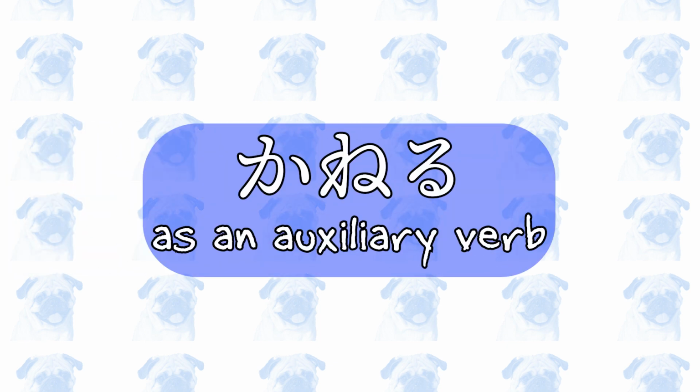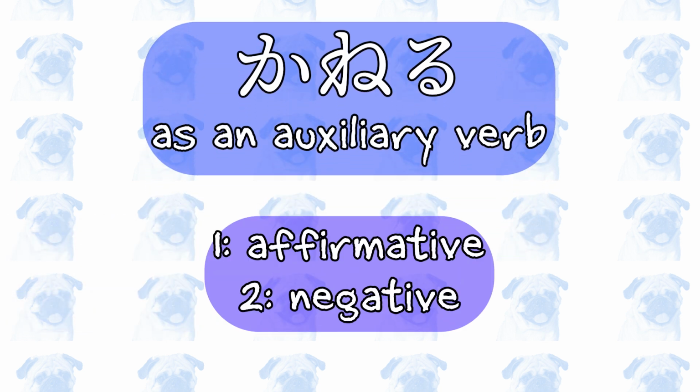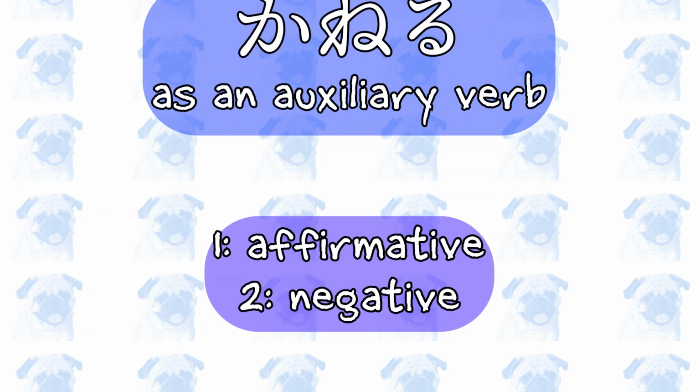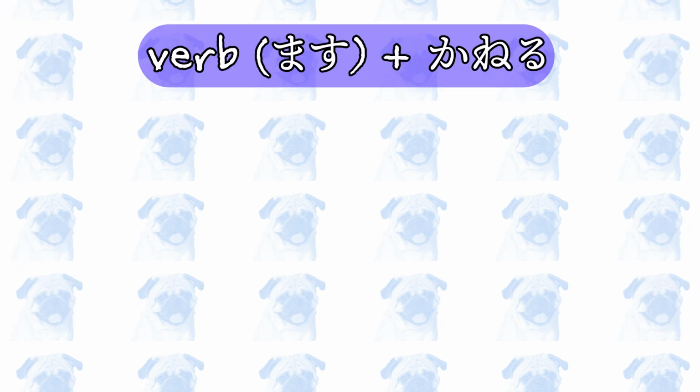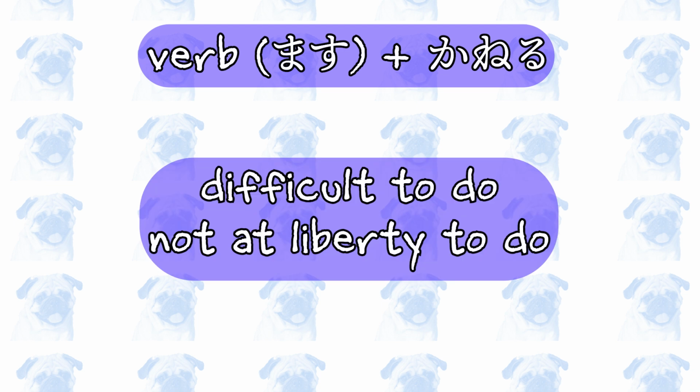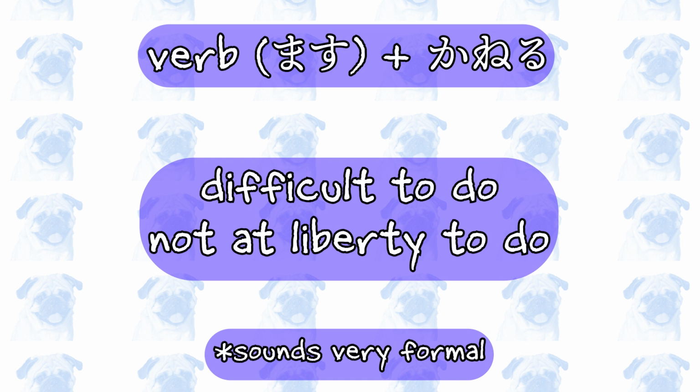Next, 兼ねる can also be used as an auxiliary verb when combined with other verbs. As an auxiliary verb, 兼ねる can be used in affirmative and negative constructions. First, the masu form of a verb plus 兼ねる means it's difficult to do or one is not at liberty to do. Keep in mind that this construction is quite formal. Let's have a look at some examples.